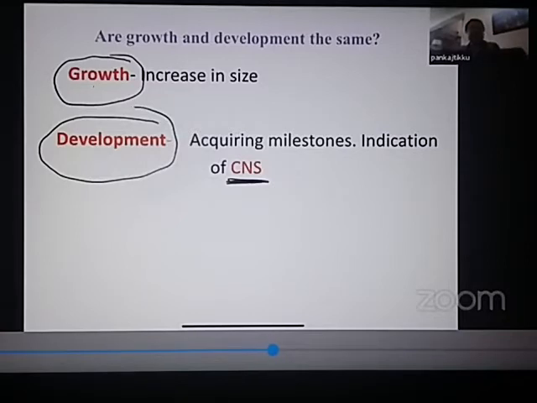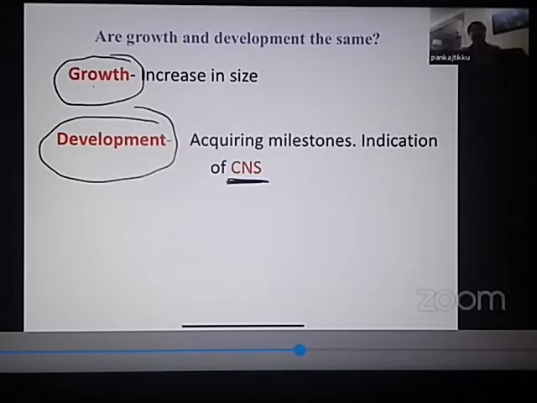If someone asks you, is this 2-year-old child's central nervous system normal? A very easy way of finding out whether the central nervous system of this child is normal or not normal is just to ask the milestones from the mother. Milestones of this 2-year-old child. So just ask the mother, can he sit? Can he stand? Can he walk? When did he start talking to you? Does he smile and respond to you? All these things will tell whether the child is having these milestones or not. And these are expected in a 2-year-old child. So if all these milestones are present, that means this child's development is also normal.